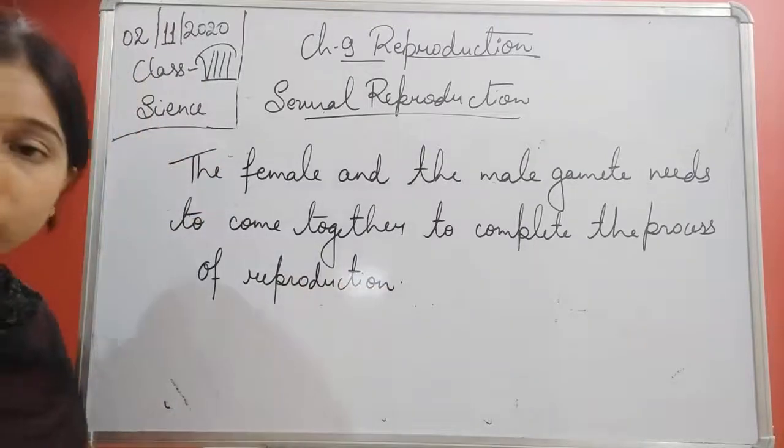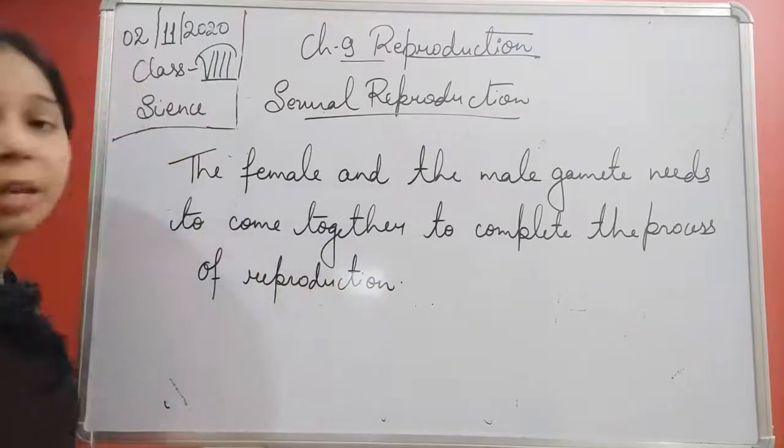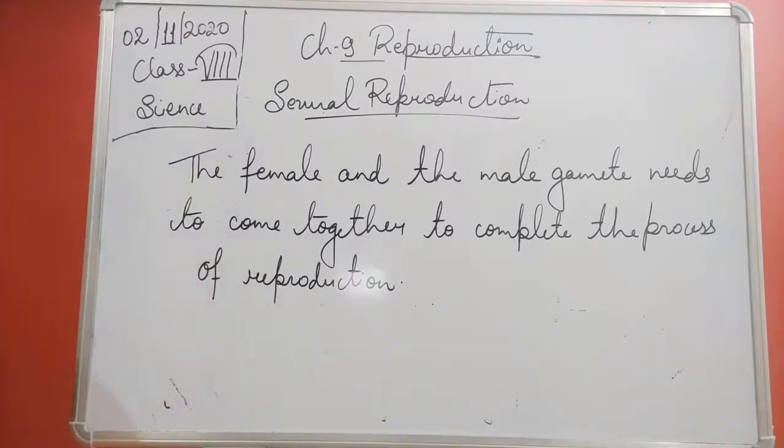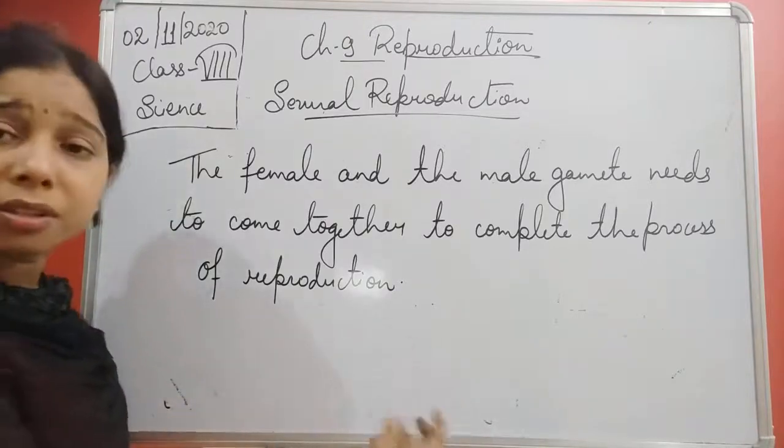Okay, so the process can take place only when both of the gametes, both of the sex cells, come together.